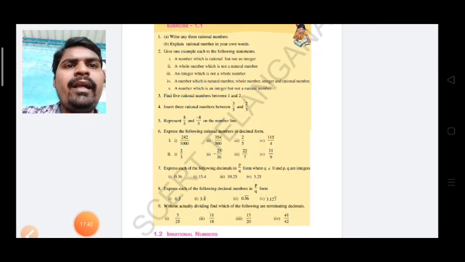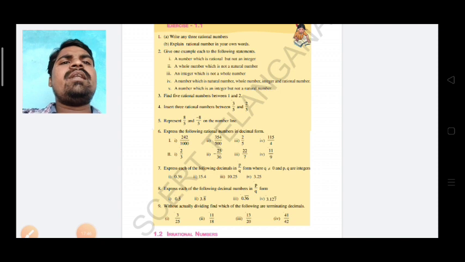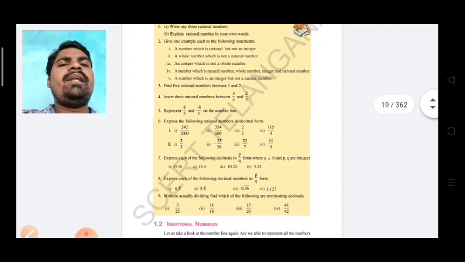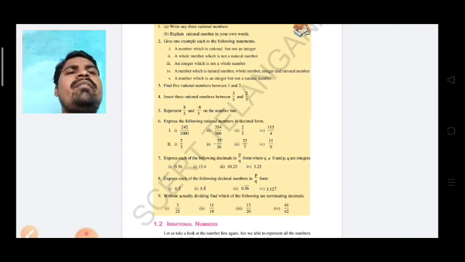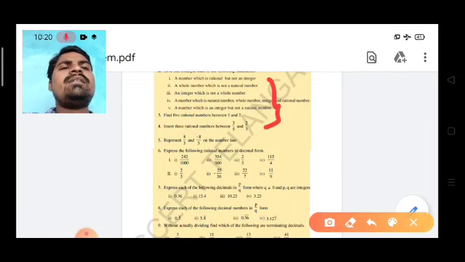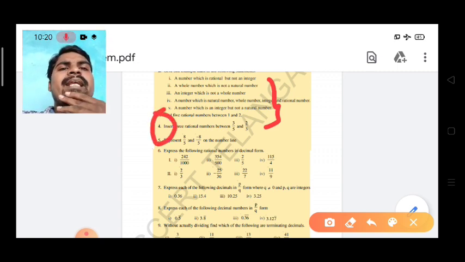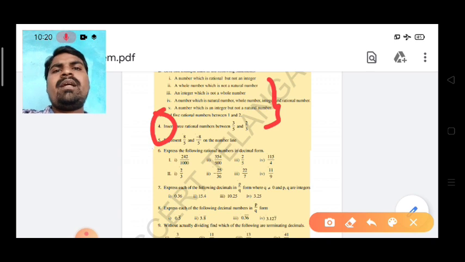Here exercise 1.1 is there. Write any 3 rational numbers. The first bit you should complete it, and the second bit you know very well, read the question carefully, only a single word answer is there. Then the third and fourth: very simple. How to find the rational numbers between them by using the mean method or easy method, already explained.